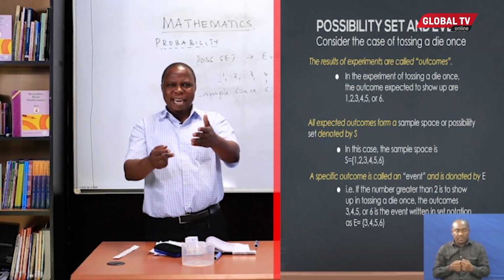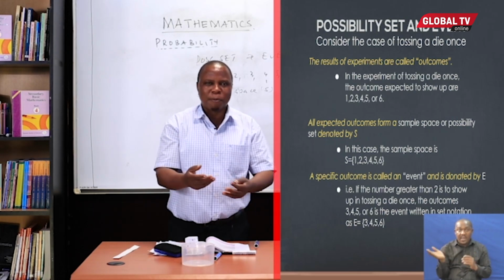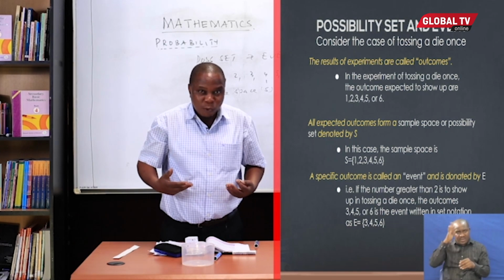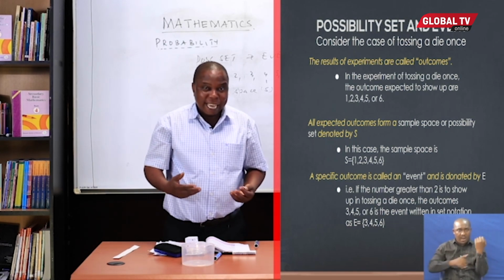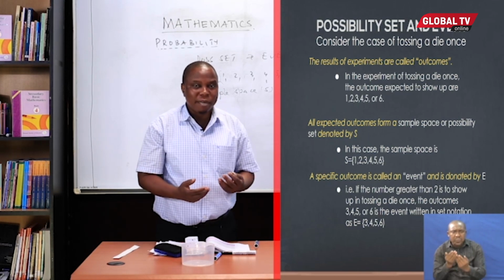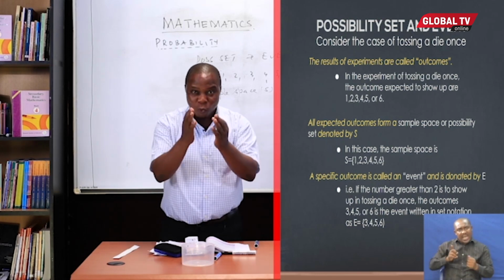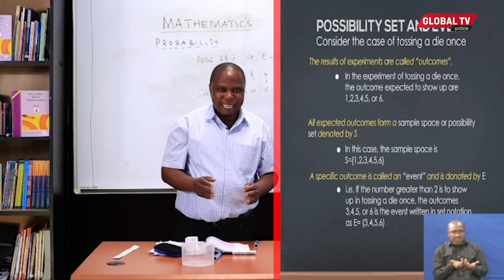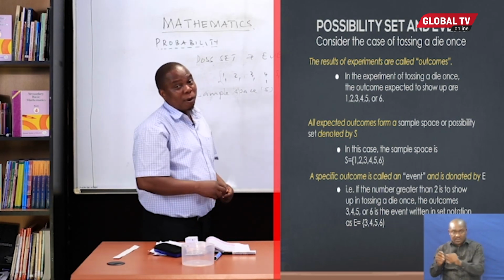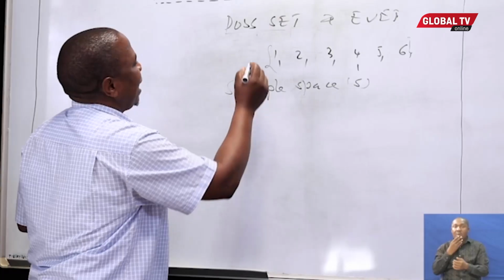Can you give me any example in daily life of finding the possibility set? Think of a woman who is pregnant. Can you predict what the sample space is? The baby born, will it be a boy or a girl? If I ask you what the possibility set is, it is either a baby boy or a baby girl will be born. All these are examples of the possibility set.